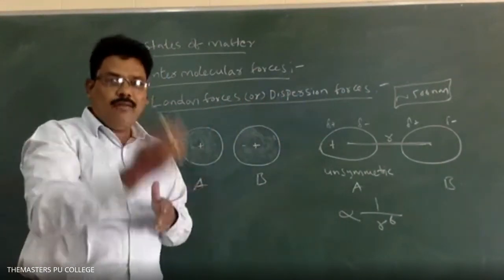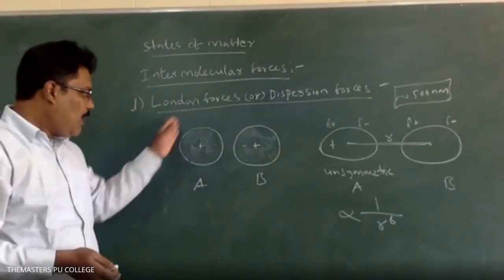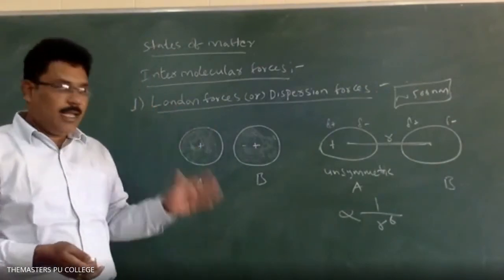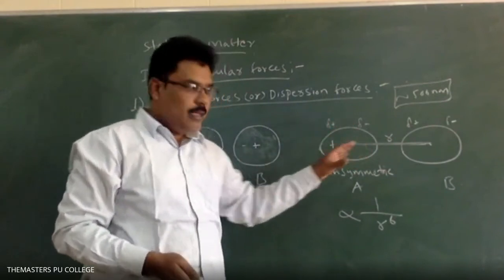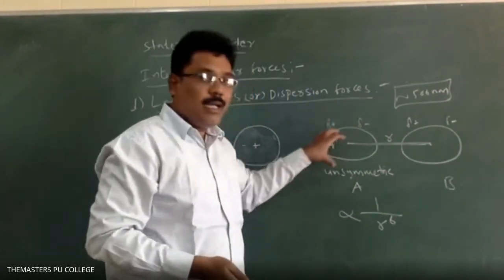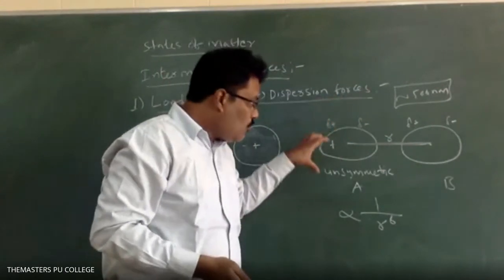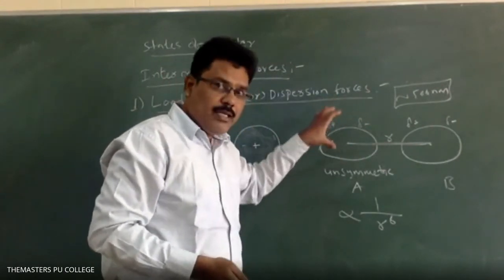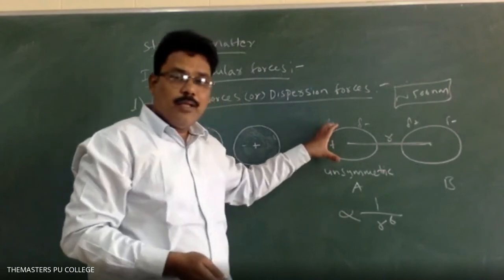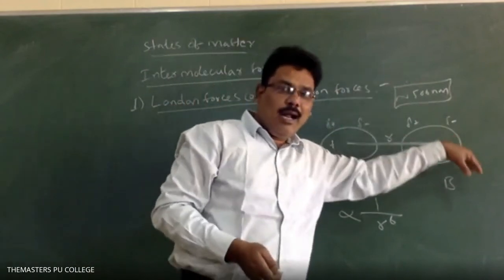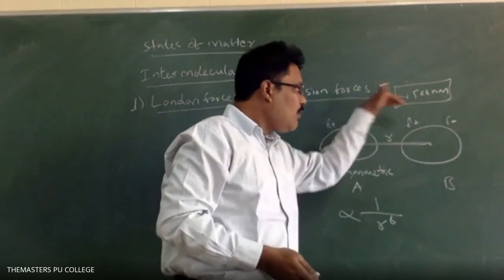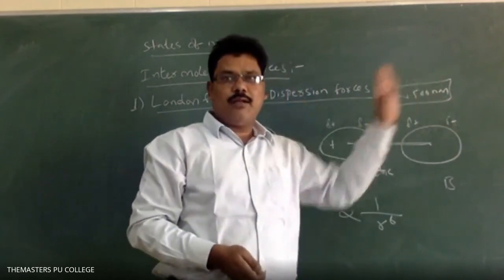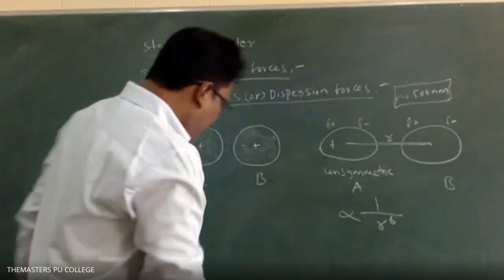When this happens, minute by minute, the atom gets an unsymmetric nature, and then it gets a temporary dipole. Due to this temporary dipole, it can induce a temporary dipole in another atom. Why? Because as it approaches, this electron cloud is distorting the electron cloud of the other. So generally, we can represent it like this also.